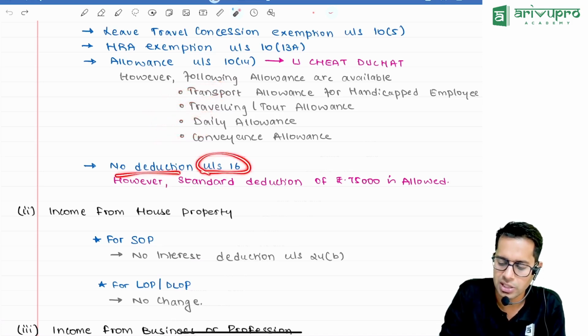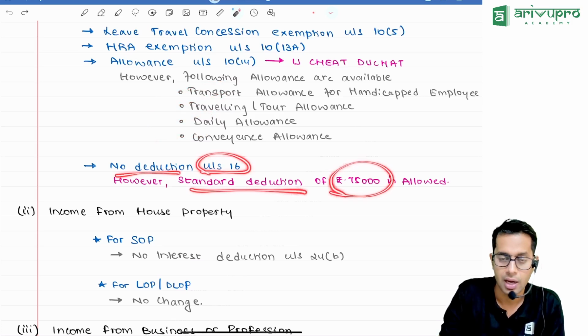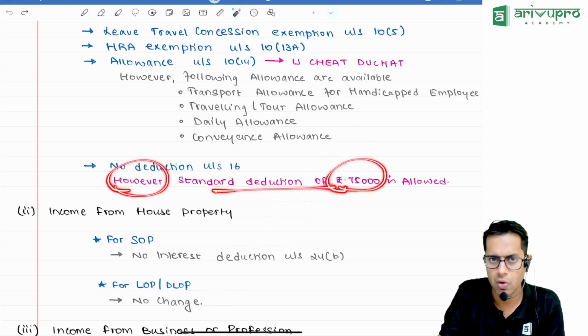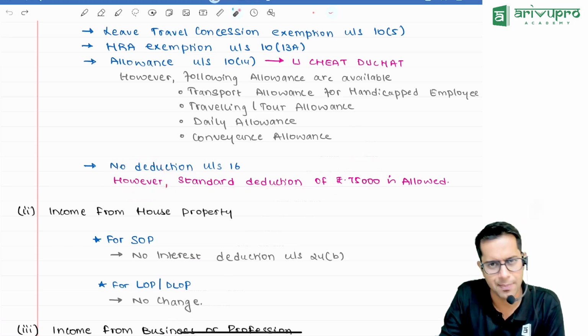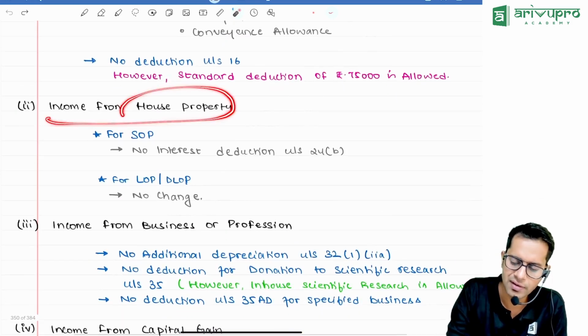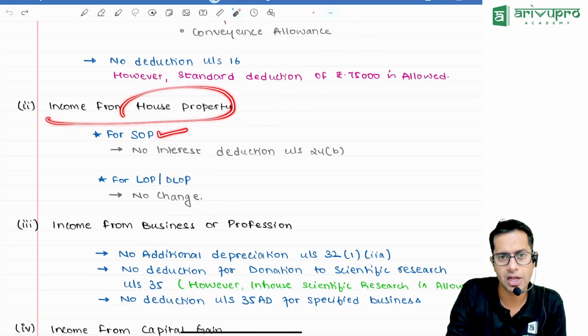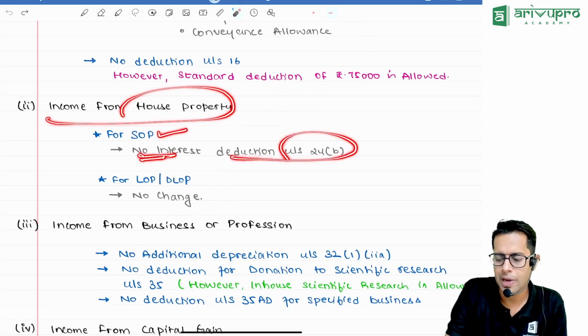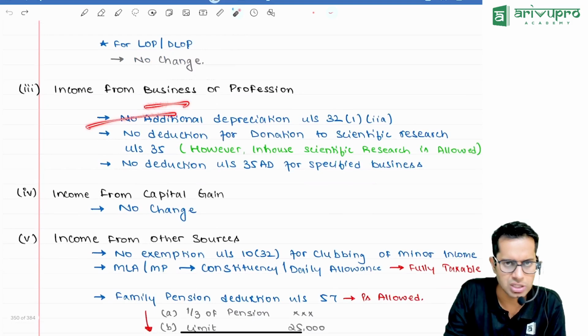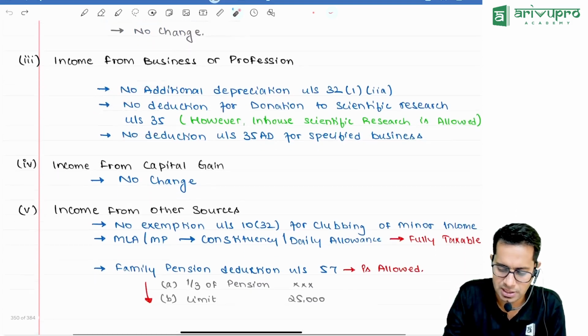No deduction under section 16 except standard deduction. Standard deduction will be allowed for a 115BAC employee also. Up to how much, sir? 75,000. Then if you have income from house property, then for SOP, interest will not be allowed as deduction under section 24(b), and for DLOP and LOP it is the same. And for business income, no additional depreciation, no deduction for donation to scientific research, no deduction for 35AD business, etc.